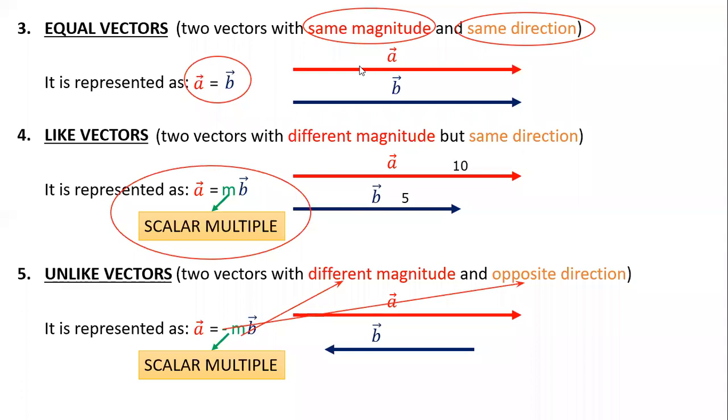Sir, what if the magnitude is same and the direction is different? Then what do we call such vectors? Dear, that only I said now, equal and opposite. It's equal but opposite. So the name is equal and opposite. Okay, thank you, sir. You're welcome.